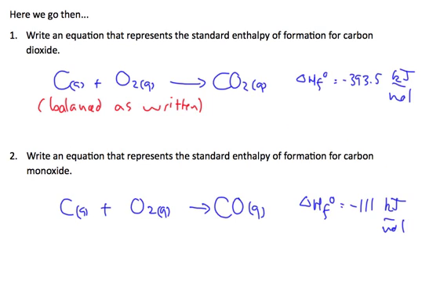And so now I have to check that it's balanced. I have 1 carbon, 1 carbon. I have 2 oxygens. I have 2 carbons, or sorry, 1 oxygen. And so I'm just going to write a 2 there. Then I have to balance the carbon. Now it's balanced as written. The problem here, though, is remember the definition of a standard enthalpy of formation is that it's 1 mole of product. So I can't balance the carbon. I can only change the reactants, and that's what I was referring to earlier. 1 mole of carbon as written, you can't change that. So I'm going to erase this. So that leaves me with only really 1 term to balance, the oxygen, because the carbon's already balanced.